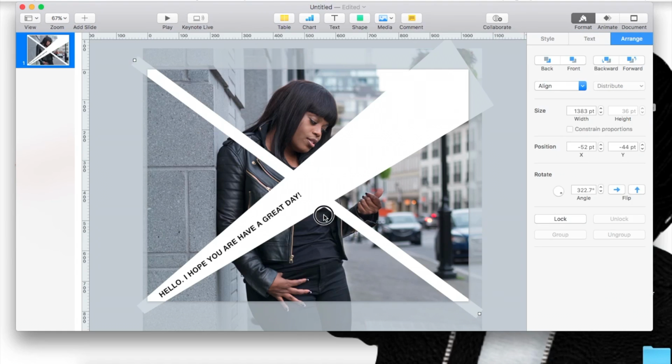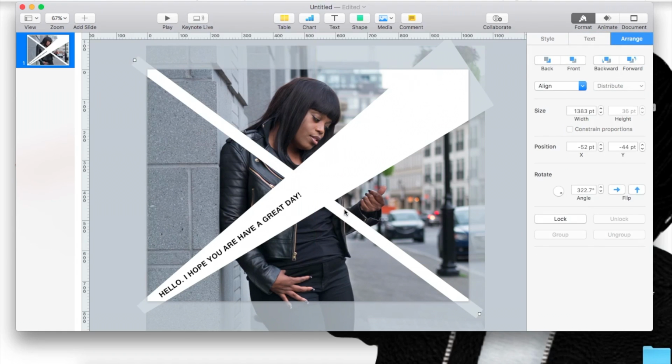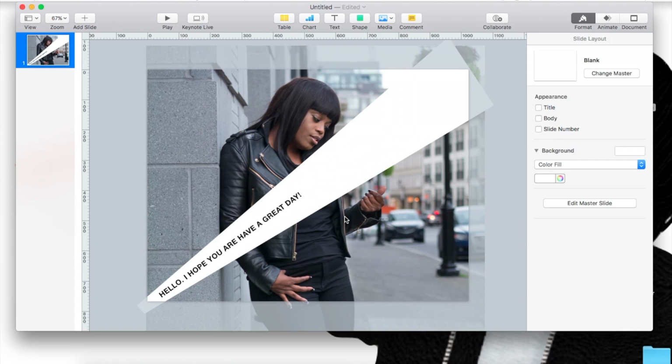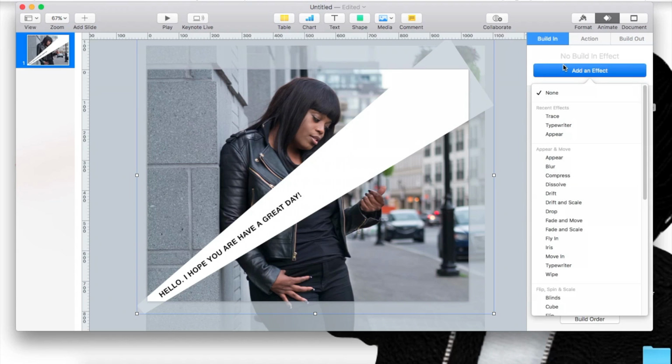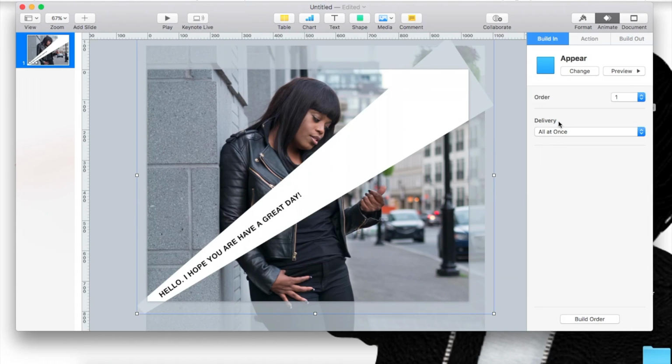So pretty much, like I said, if you add the text, you just have to go back and delete. Now we're going to animate. So for fun, let's say we want the picture to stay there and we want to add a build order. So I want this to appear. So I'm going to click appear. That's going to be the first build order.